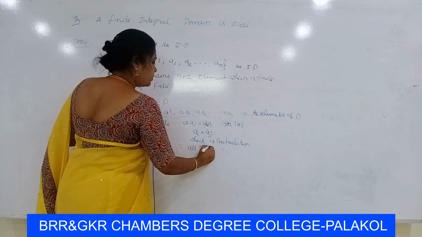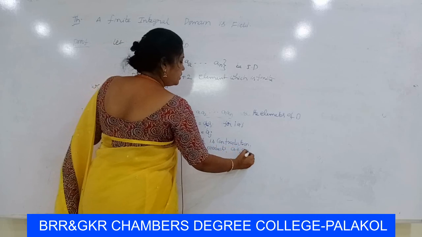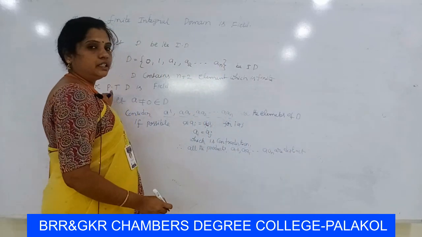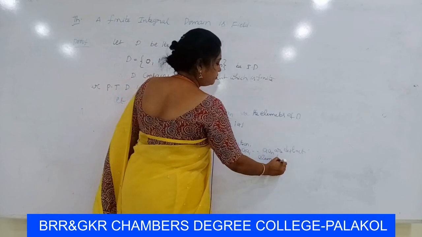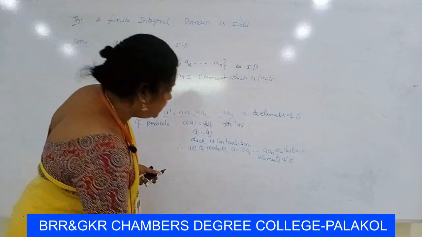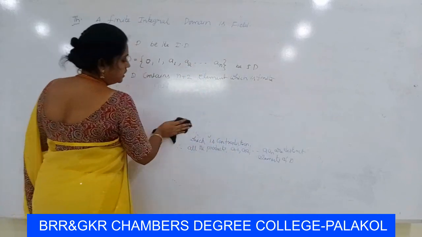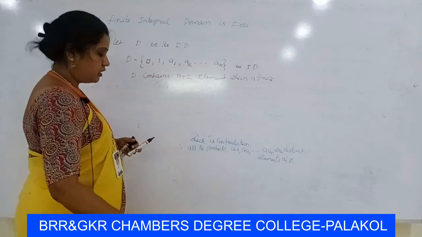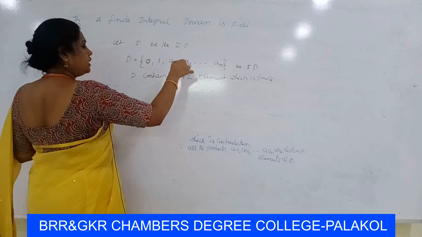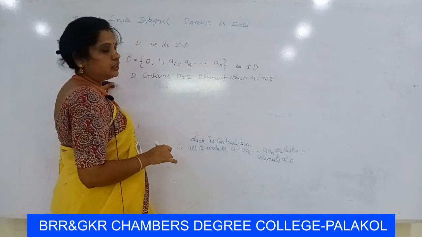Therefore all the products a·a1, that is a·1, a·a1, and so on up to a·an, are distinct elements of D. Now all these elements are elements of D. Here D contains 0, 1, a1, a2, up to an, and also all the products are elements of D. By counting all these products, one of the products will be equal to one of these elements.